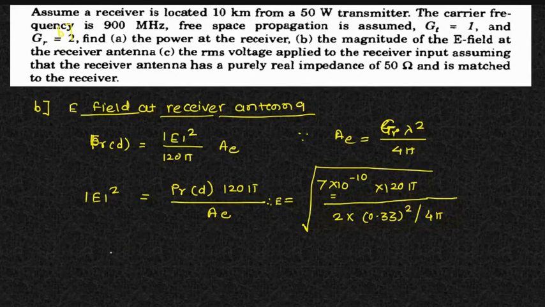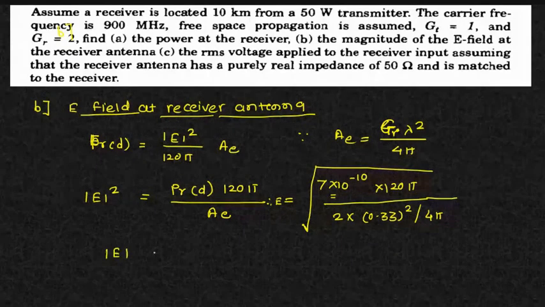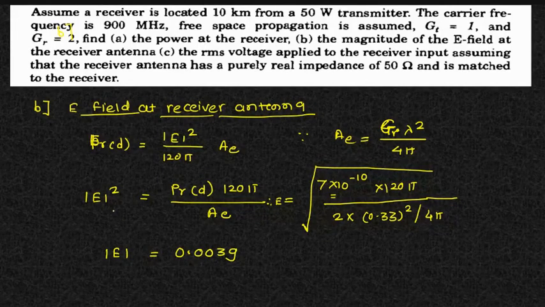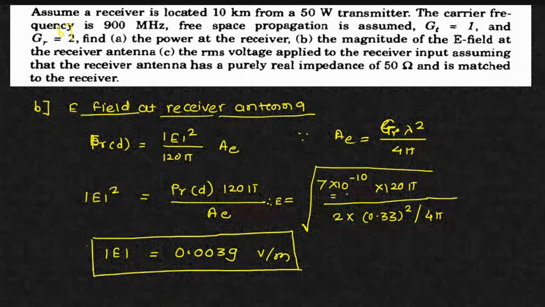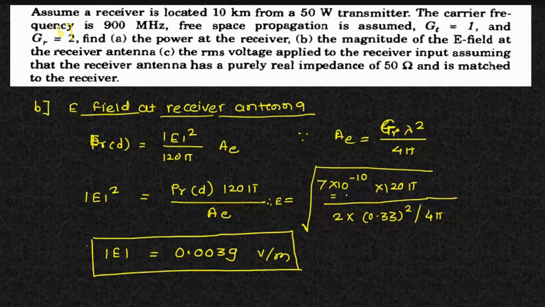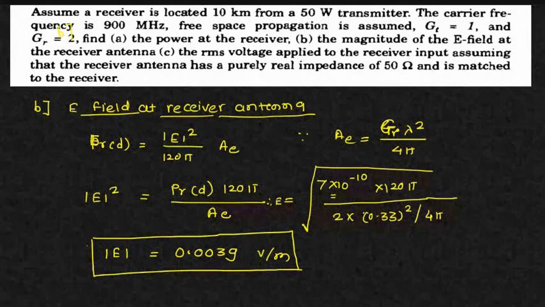So if you calculate this particular thing, it comes to 0.0039, and as this is the electric field intensity, the unit will be volts per meter. You try from your side and just check the answer whether it is correct or not. So I have just put the values which I was having previously. Power was in dBm, but I have converted it into watts, and then I have calculated all these things. Okay, so this is volts per meter.